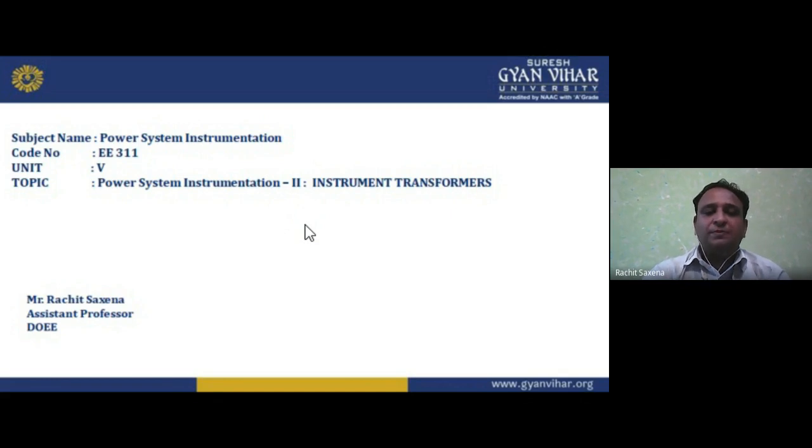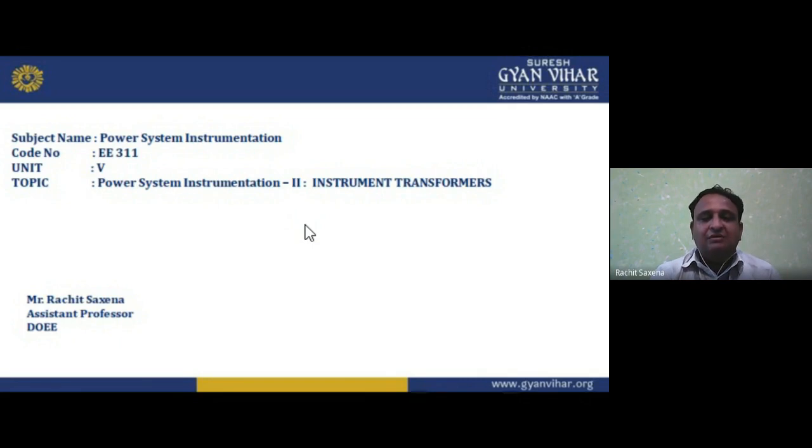If I am going to a new place, I have to identify how I can reach there, what there is to see in the new place, what facilities we have there, and what systems are available. Similar to that, power system instrumentation is a subject in which we study a lot about the instruments used in a power system for measuring purposes.